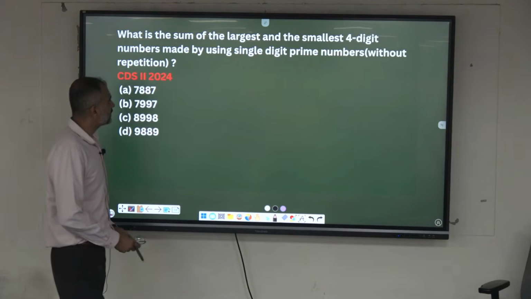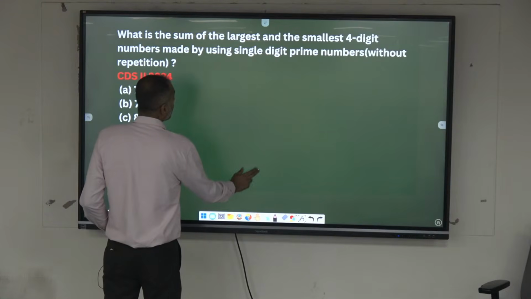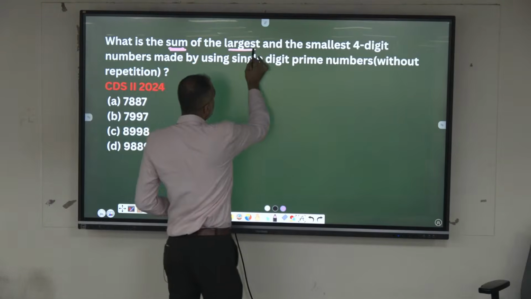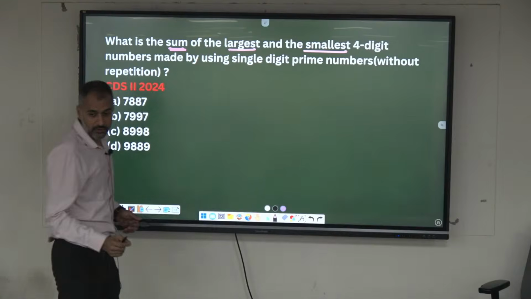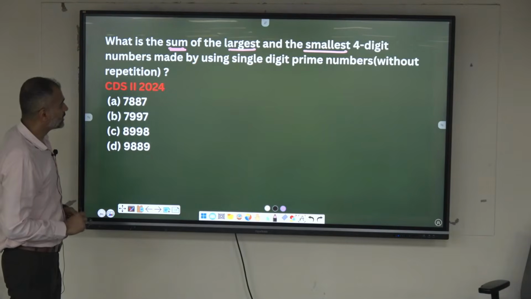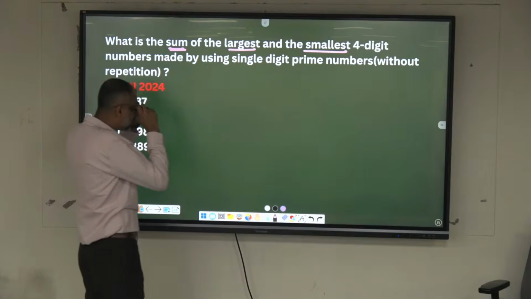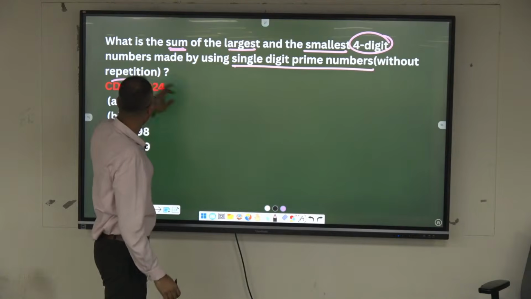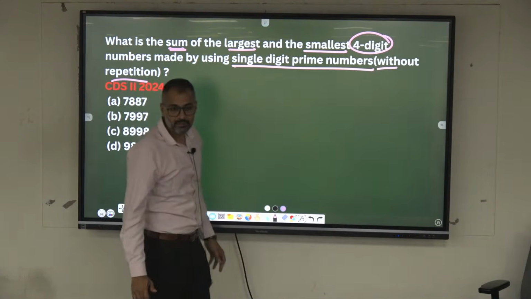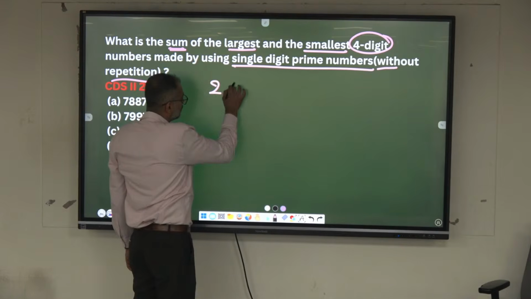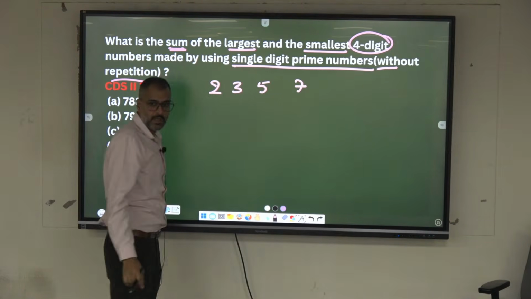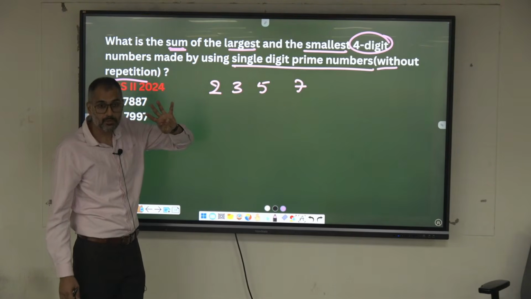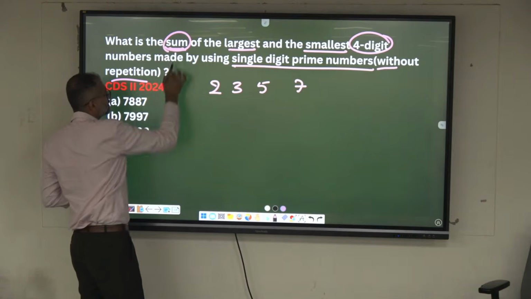What is the sum of the largest and the smallest 4-digit numbers? What is he asking for? Sum of the largest, smallest. See, use your pen, mark the keywords there. 4-digit numbers made by using the single-digit prime numbers, without repetition. Give me the single-digit prime numbers. 2, 3, 5, 7. Using this, you have to form the smallest 4-digit and the largest 4-digit number, and you have to find the sum of these.